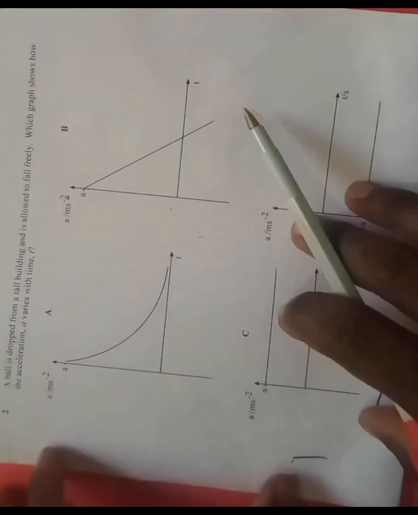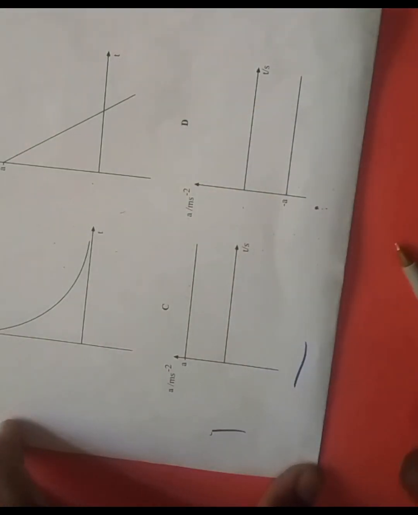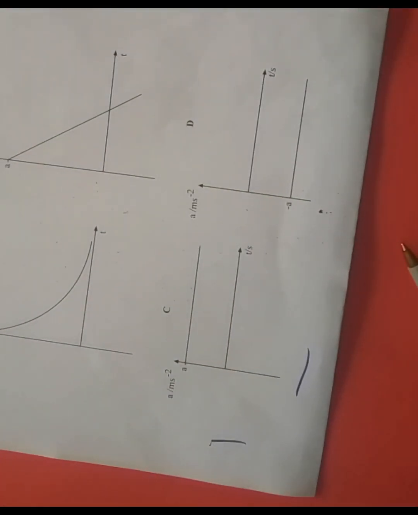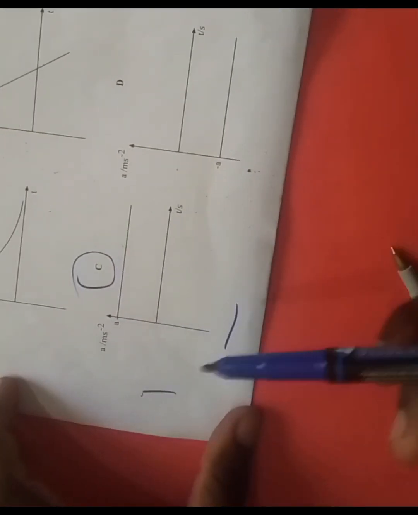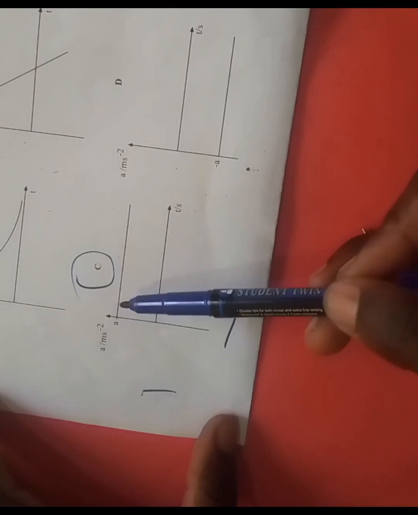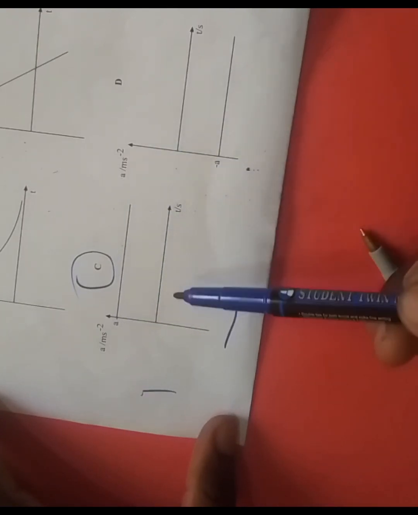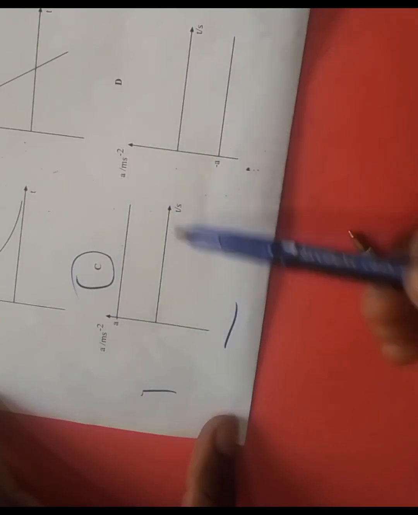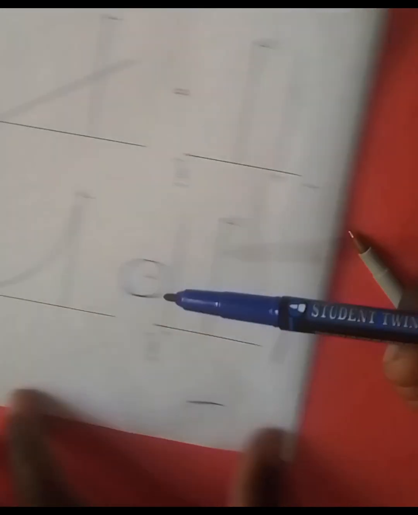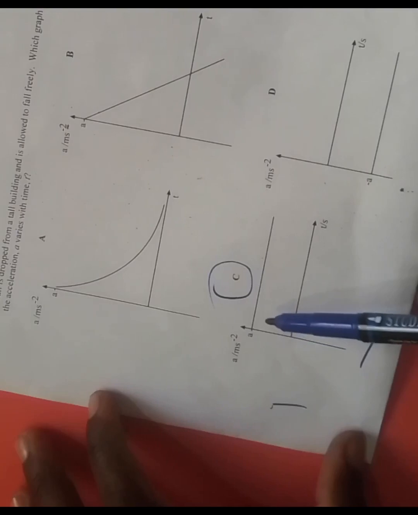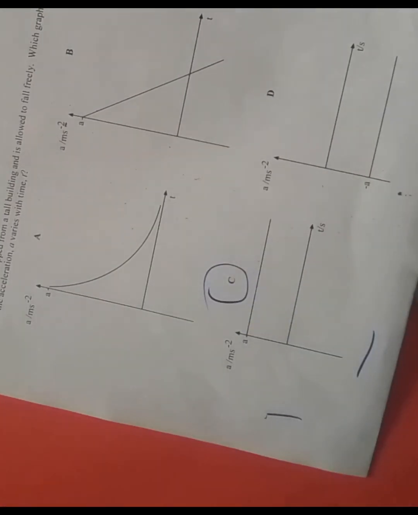Gravitational acceleration is always constant, right? So therefore, our answer is going to be C, since we can observe that at C, the acceleration is constant throughout the motion, throughout the time t, right? So acceleration is going to be constant throughout time t. So the answer for question 2 is going to be C. Okay, so let's move on to question 3.